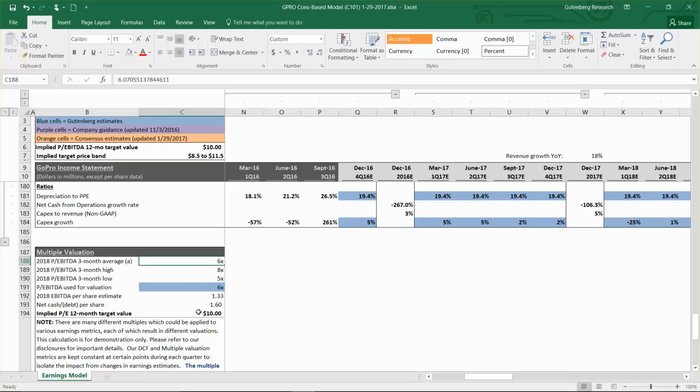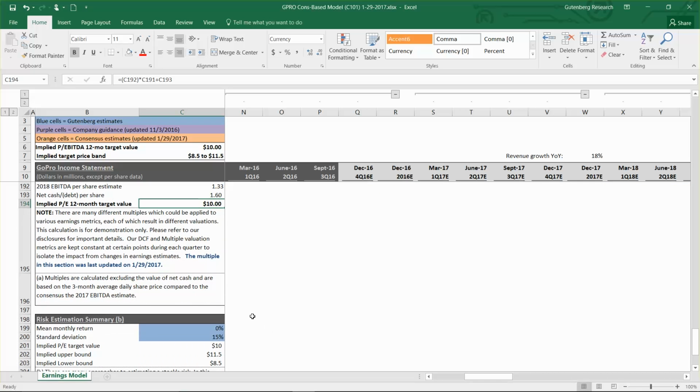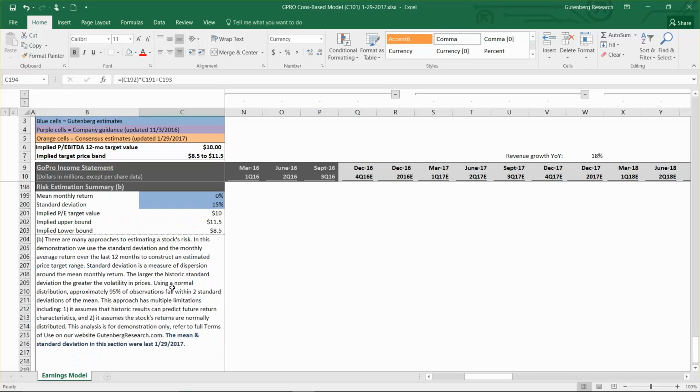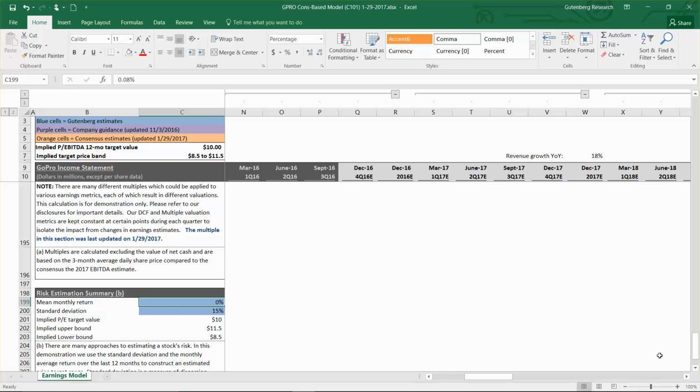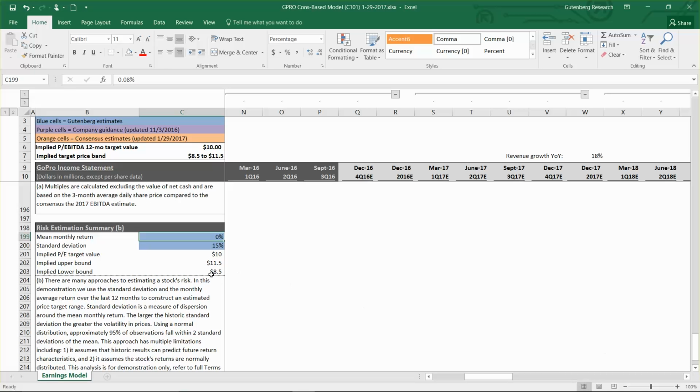So 2018 shouldn't be a problem. And I also applied an implied price target band, and that's based on 2 standard deviations of the mean monthly returns over the last 12 months. So you can see that this implies that the lower end of our bound should be $8.50 a share, and the upper bound should be $11.50.